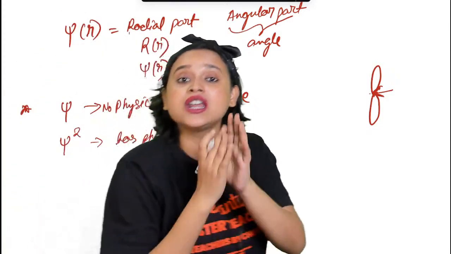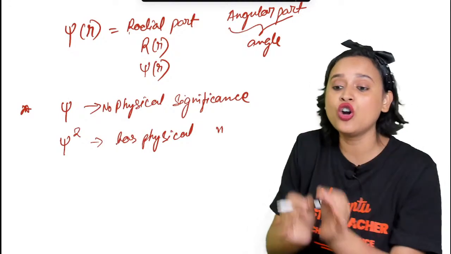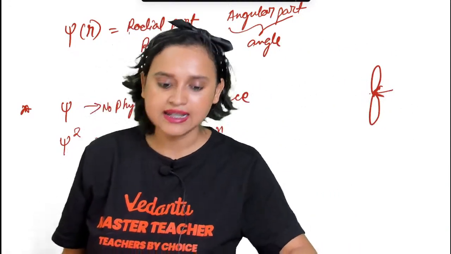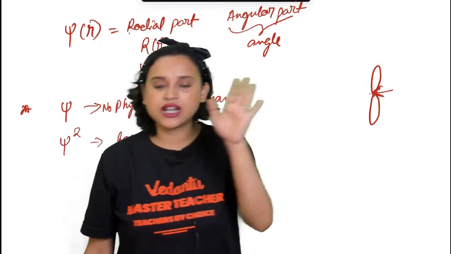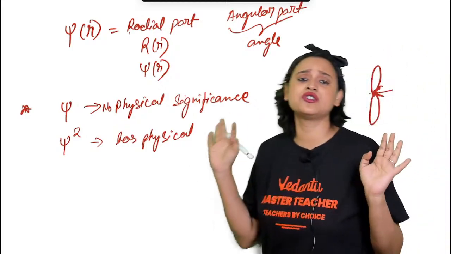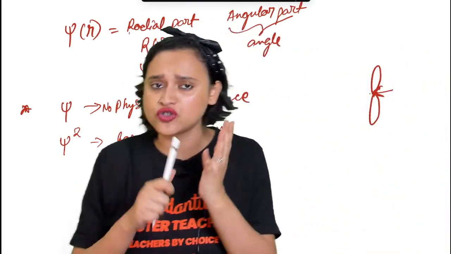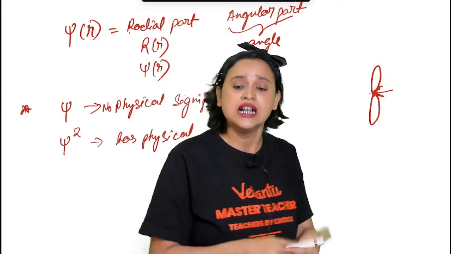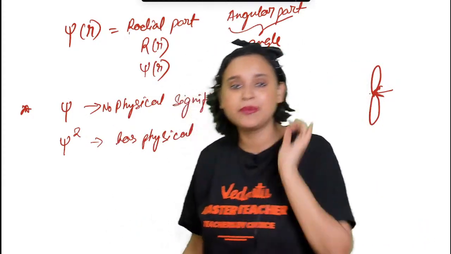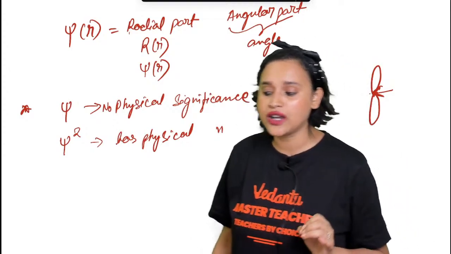The probability of finding an electron at the node is 0. Is this clear, everybody? Is there any doubt? That's all you need to know. Nothing extra you need to know from Schrodinger's equation. You don't have to solve it. Nobody is going to ask you that. But you must know the significance: psi square tells you the probability of finding an electron.